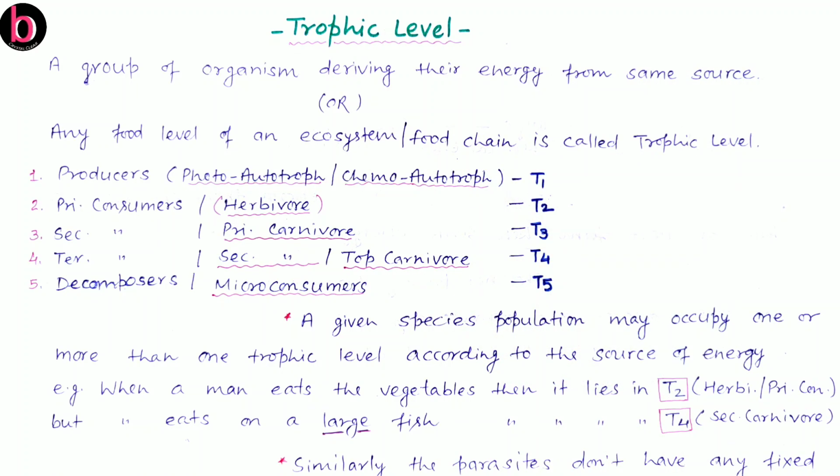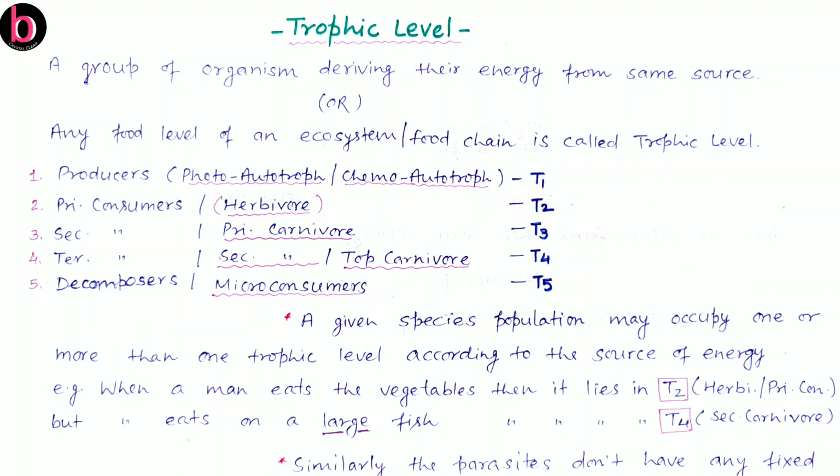In very simple language we can say a particular group of organisms that take the same type of food material form a specific type of trophic level. This will be very clear when we discuss the variety of trophic levels. So broadly there are two categories of trophic level: producers and consumers.